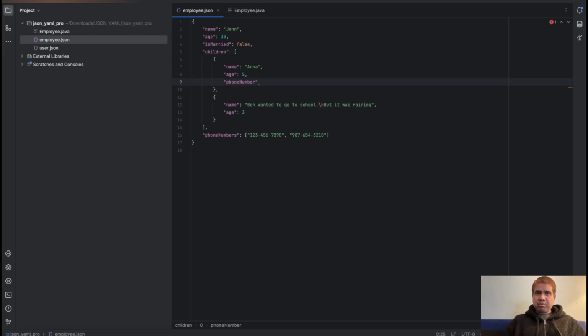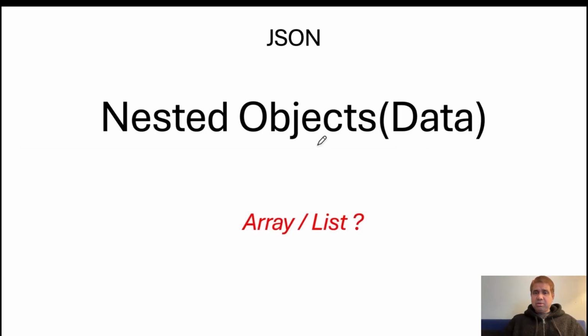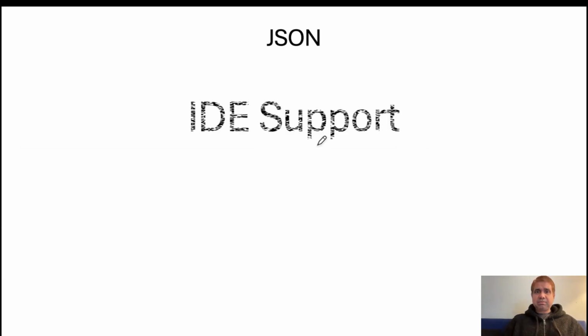If you have multiple phone numbers, you can have an array here, 1 2 3 and another number 4 5 6, so on and so forth. Okay, you can have multiple. This is a two-level hierarchy. You can have a third level, fourth level, fifth level, depending on your requirement. You can have that many nested objects.